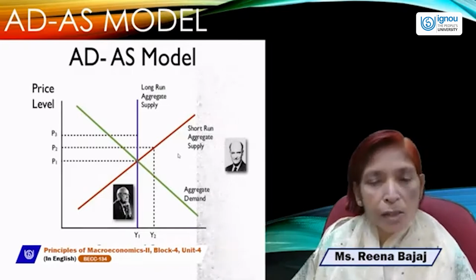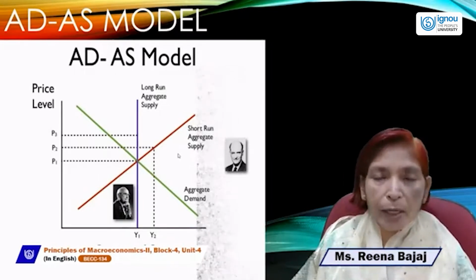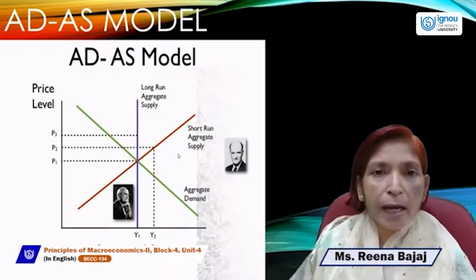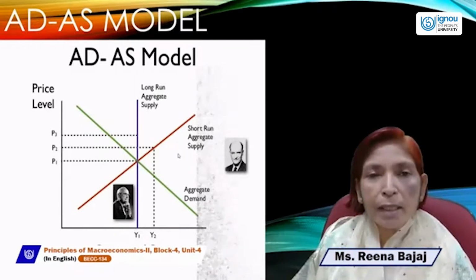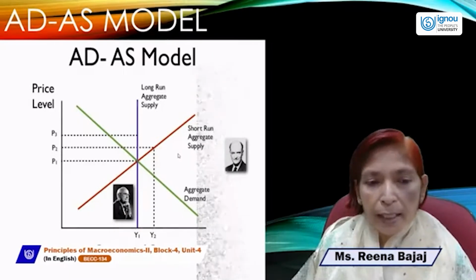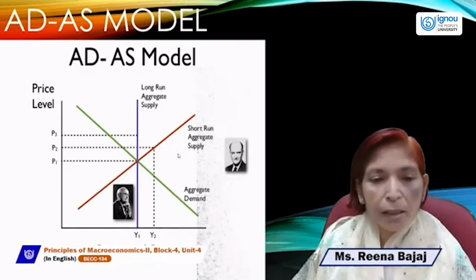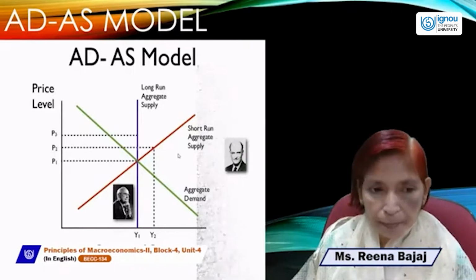But the general slope of the supply curve is an upward sloping curve, which shows a direct and positive relationship between price and quantity supplied. So here, this red line, which is an upward sloping curve, shows short run aggregate supply.